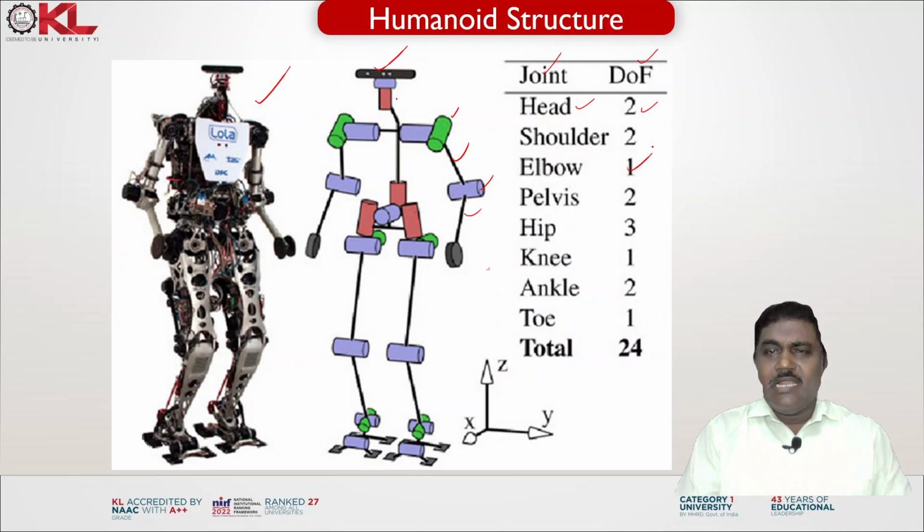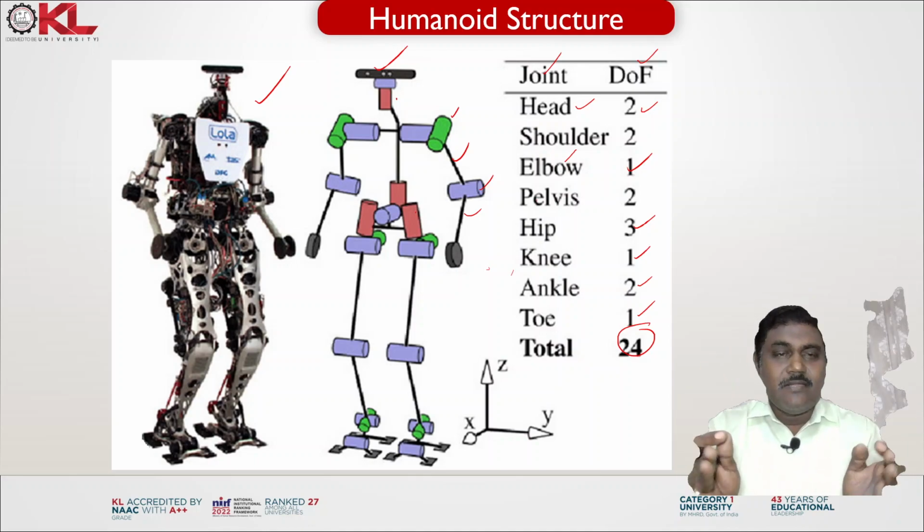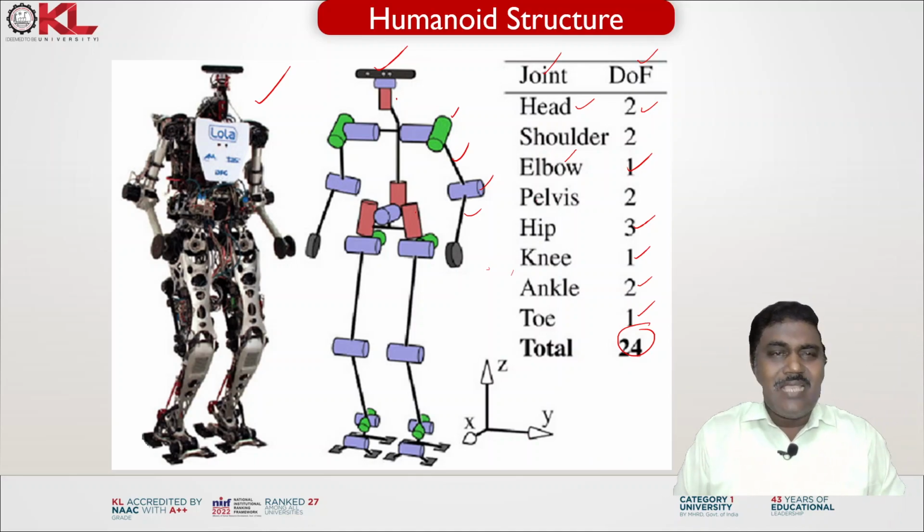The elbow has 1 degree of freedom. The pelvis has 2 degrees of freedom, the hip has 3, the knee 1, the ankle 2, and the toe 1. In total, the entire humanoid structure has 24 degrees of freedom.